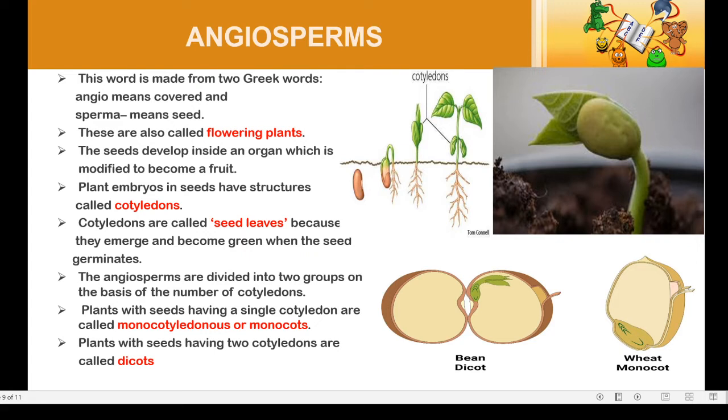The angiosperms are divided into two groups based upon the number of cotyledons which they contain, namely monocotyledon or monocot, and dicotyledon or dicot. So monocotyledons contain a single cotyledon. Examples are wheat, maize, etc. Whereas the plants which have two cotyledons are called dicotyledons or dicots. Examples: peas, beans, gram, etc.